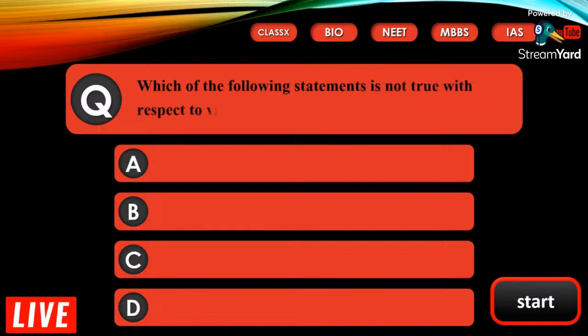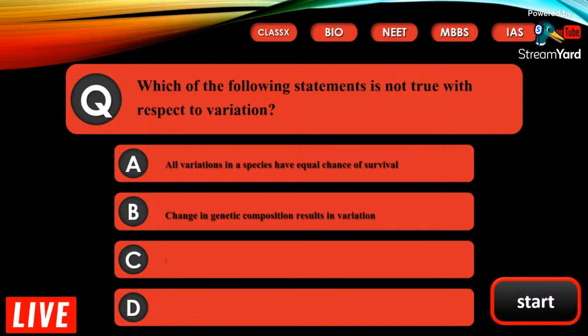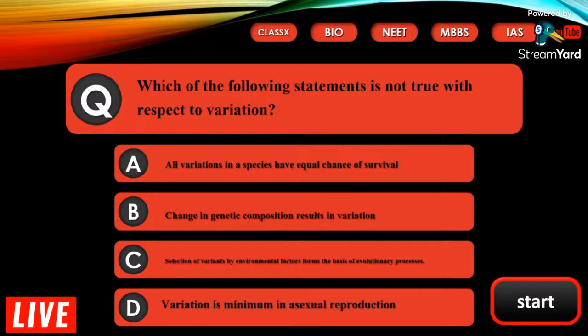Which of the following statements is not true with respect to variation? A. All variation in species have equal chance of survival. B. Change in genetic composition results in variation. C. Selection of variation by environmental factors form the basis of evolutionary process.